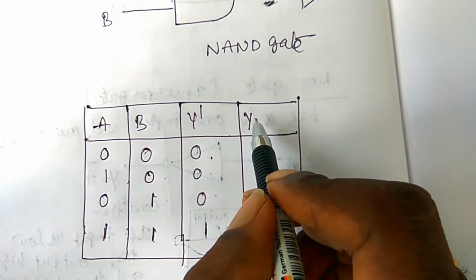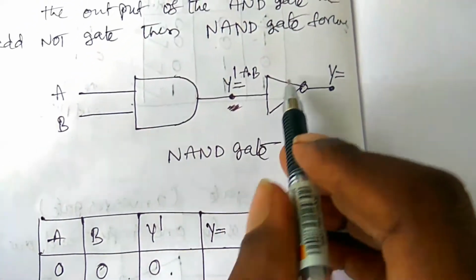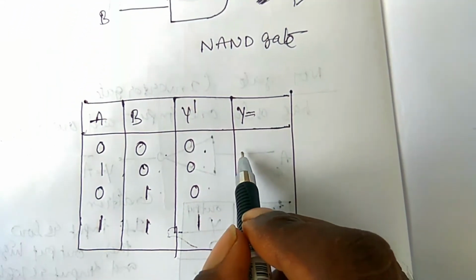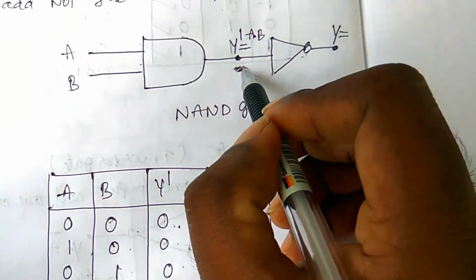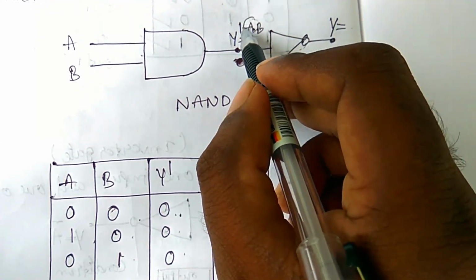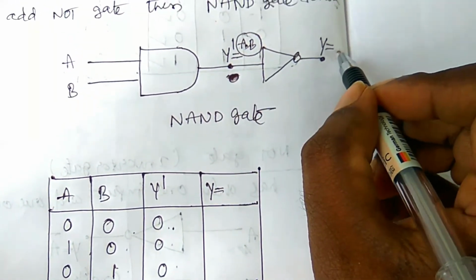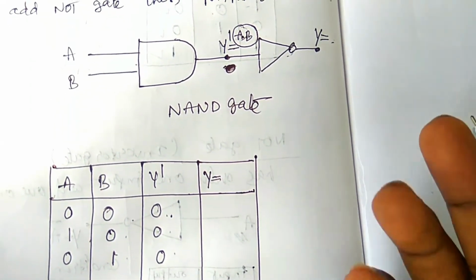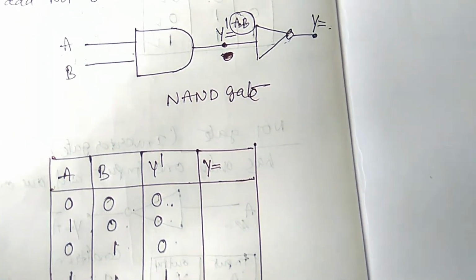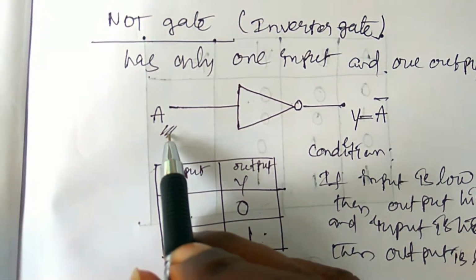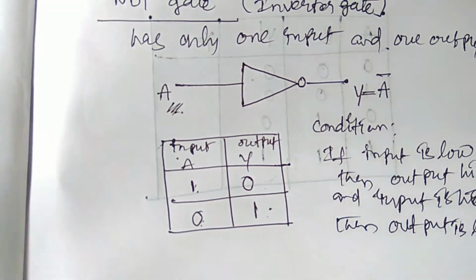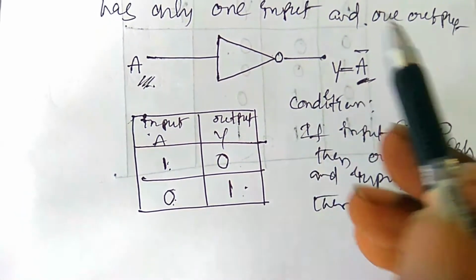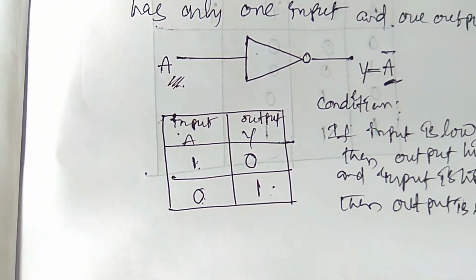Right? So coming to the final output. The final output has the NOT gate. So this is the input of the NOT gate. Now AB is the input of the NOT gate. And then, if input is low, output is high. If input is high, output is low. So that is the NOT gate. Already we have seen. What is the NOT gate? If input is high, the output is low. It means if there is an input A, the output is A bar. Right? The negation of the input, the reverse of the input.